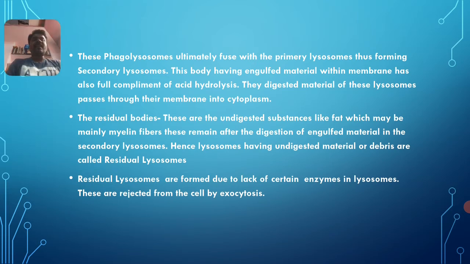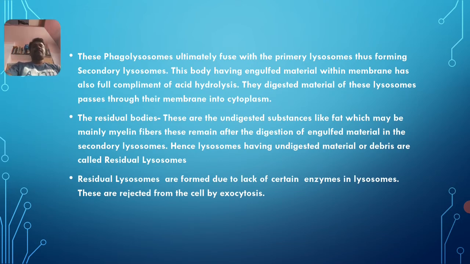Residual lysosomes are found due to lack of certain enzymes in lysosomes. These are rejected from the cell by exocytosis. Very important key point here: residual lysosomes are formed because of lack of some hydrolytic enzymes to digest the fat.